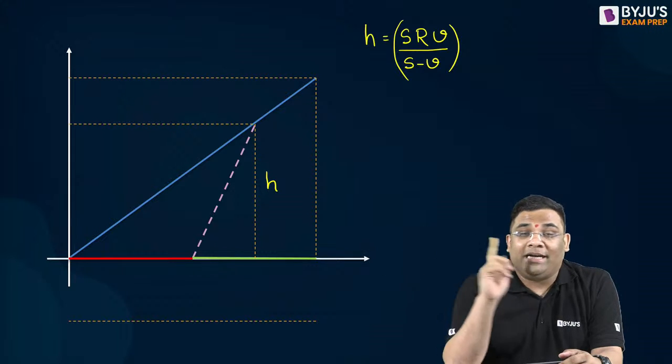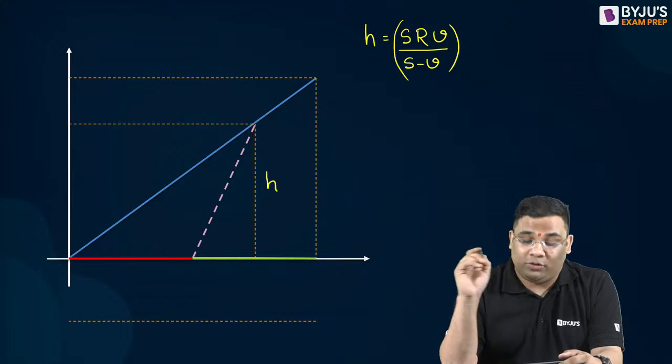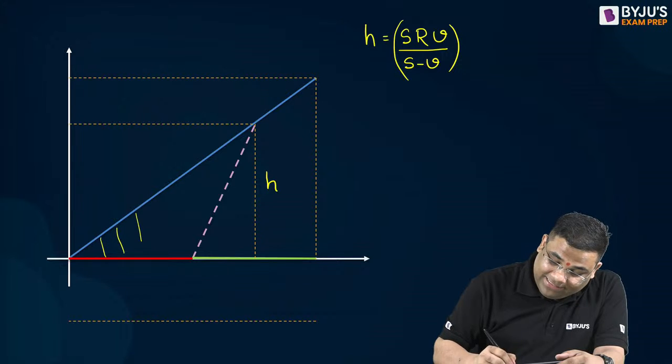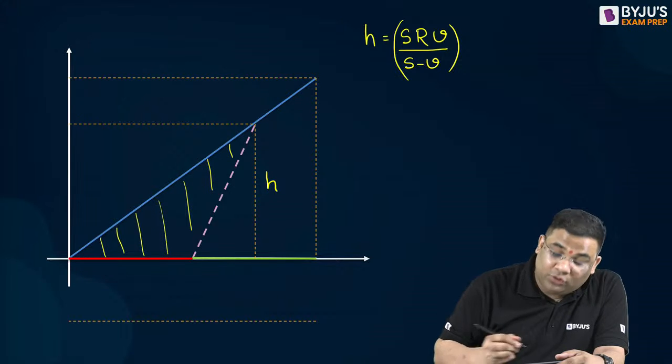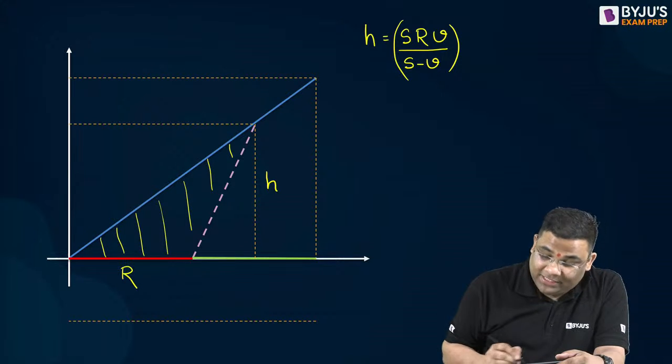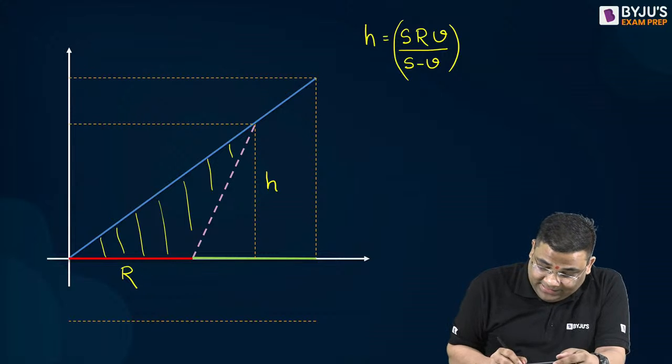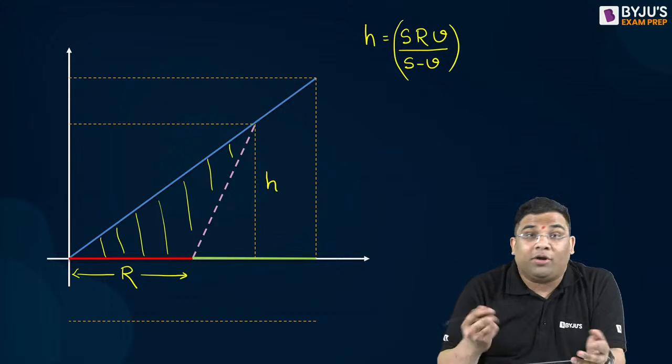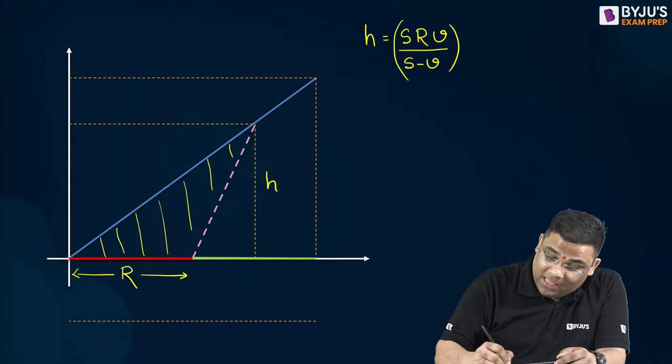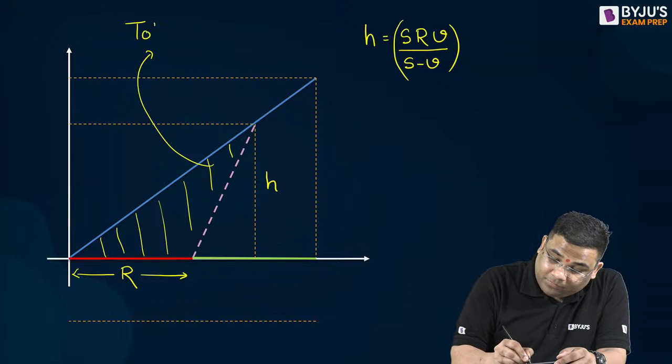To find out total delay. Because total delay is this area, right? I told you this total delay is half base into height. The base is red time, so that was very easy. I didn't know the height, but I got my height. So what will be the area or total delay?